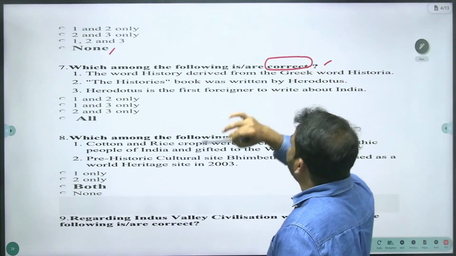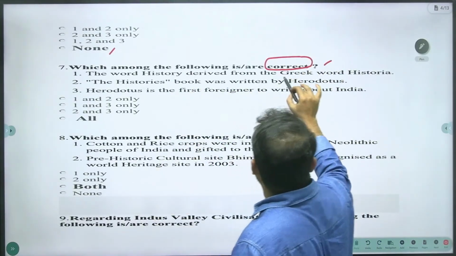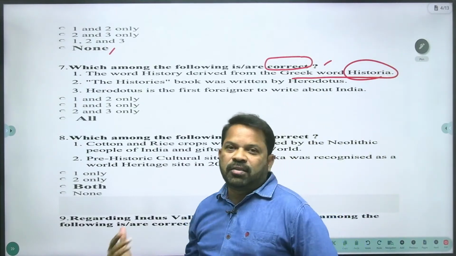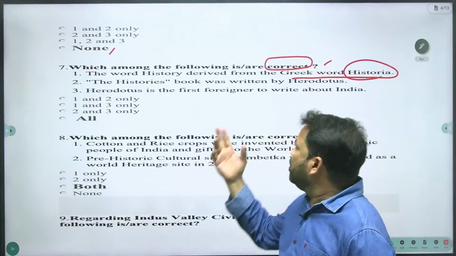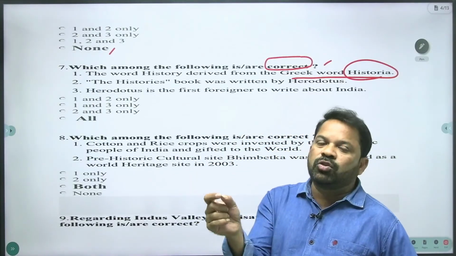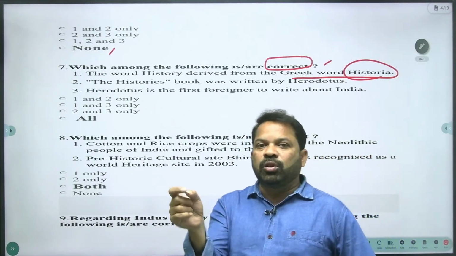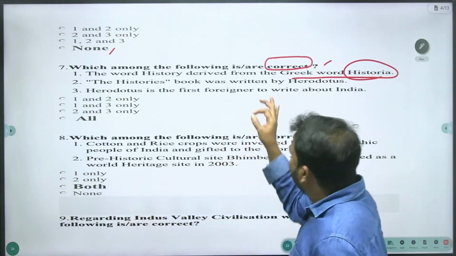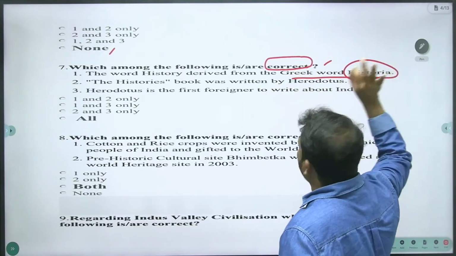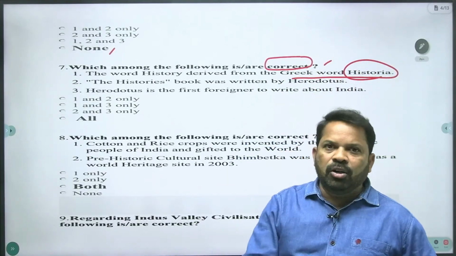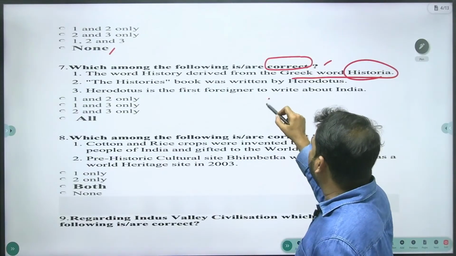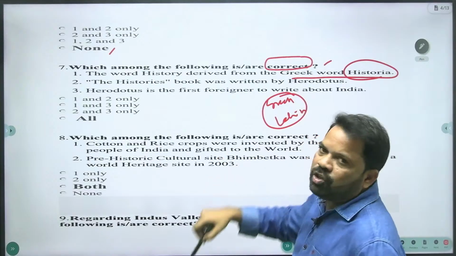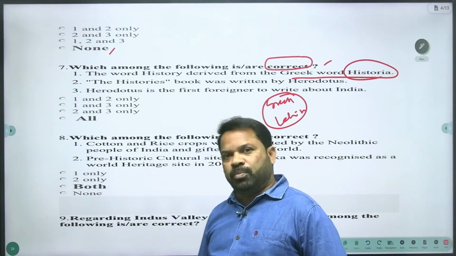The question demands the correct statement. The word history is derived from the Greek word historia. This is the introduction of the history question. History studies the past through written records. But the word history derived from the Greek word historia is the right statement. You know very well, most words come from either Greek or Latin, and these two are the ancient languages in Europe.